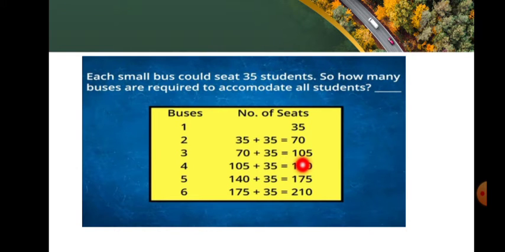Now 105 children can sit in 3 buses. In the fourth bus, we add 105 plus 35, 140. In the fifth, 175, and in the sixth, 175 plus 35, 210. So, the number of seats available for the children is 210.